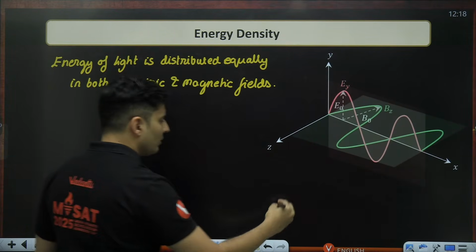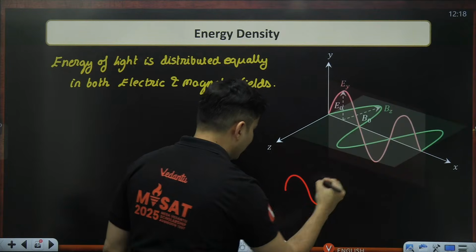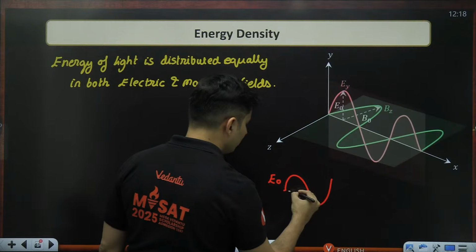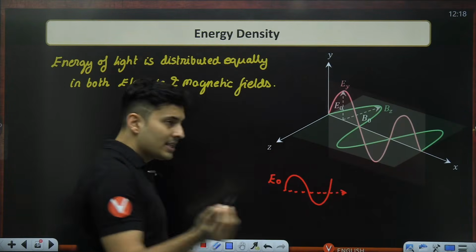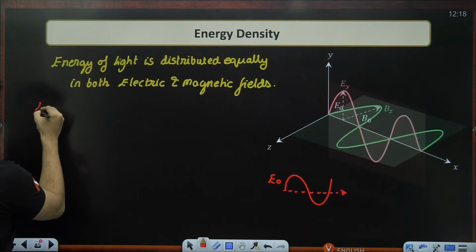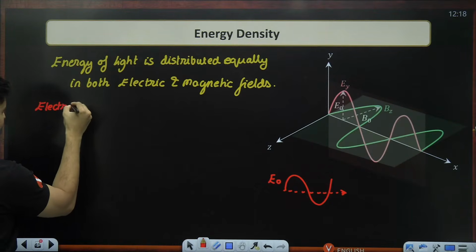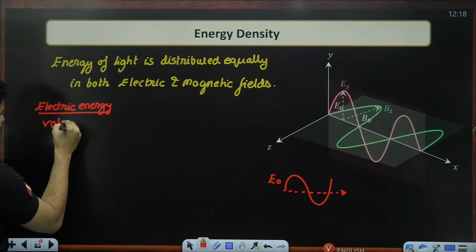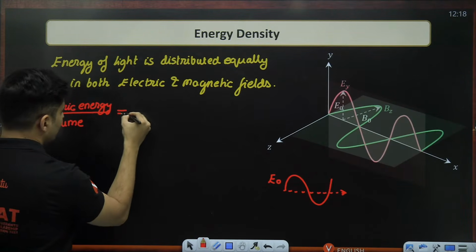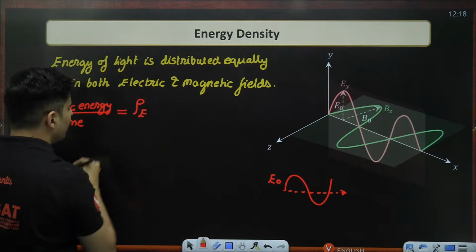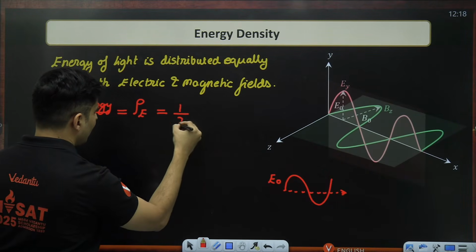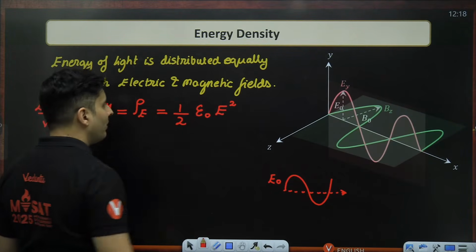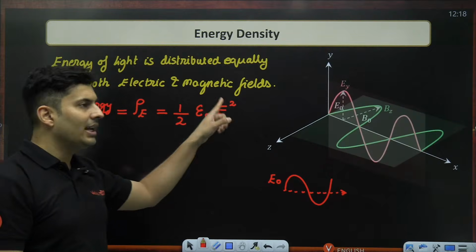For that, if you just consider the electric wave, the electric energy which is there per unit volume, let's calculate, which is also known as electrical energy density. It has a formula, try and recollect: half epsilon naught E square.